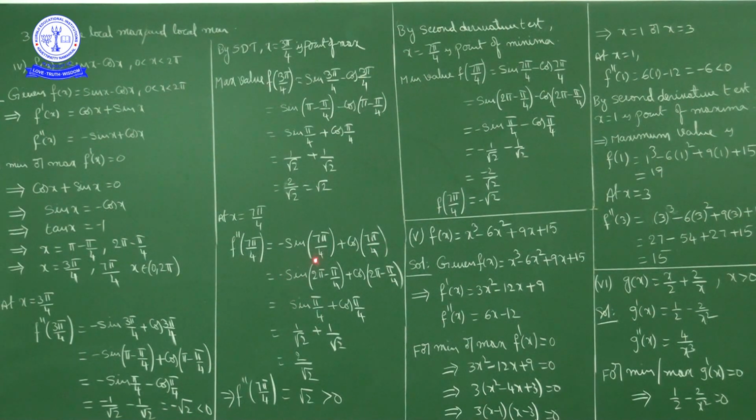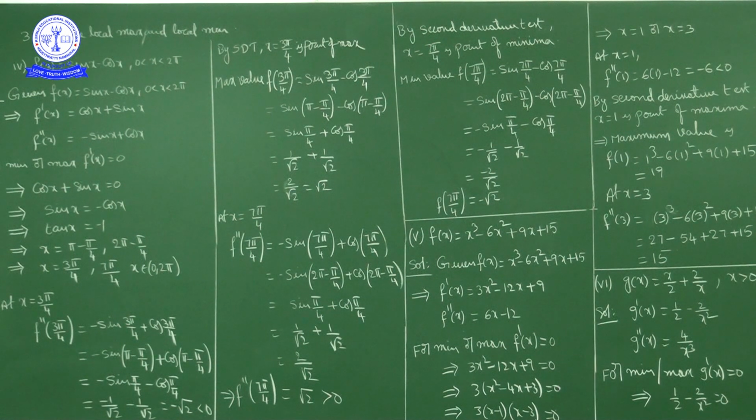Okay, minus sin 7 pi by 4, what we can write? 7 pi by 4 we can write as 2 pi minus pi by 4. Minus sin 2 pi minus pi by 4 plus cos 7 pi by 4, also cos of 2 pi minus pi by 4. Okay, sin 2 pi minus theta is minus sin theta. So sin 2 pi minus pi by 4 is minus sin pi by 4. Already minus is there, so minus of minus plus sin pi by 4, plus cos 2 pi minus theta is cos theta. So cos 2 pi minus pi by 4 is cos pi by 4.